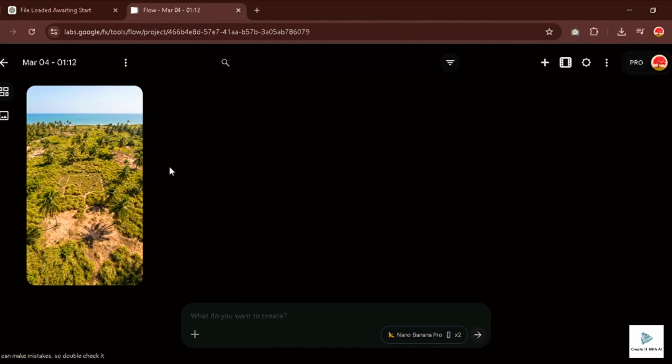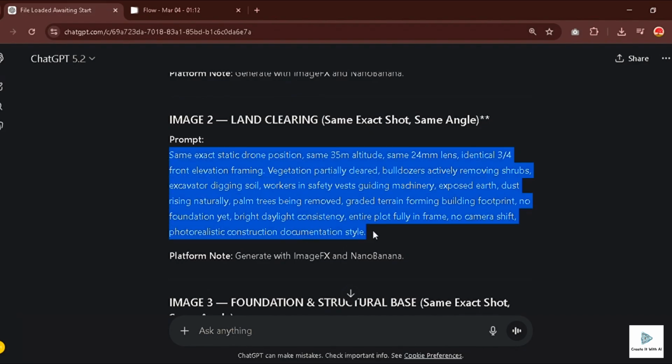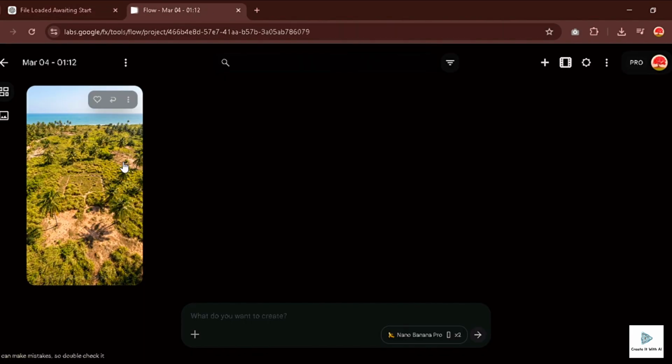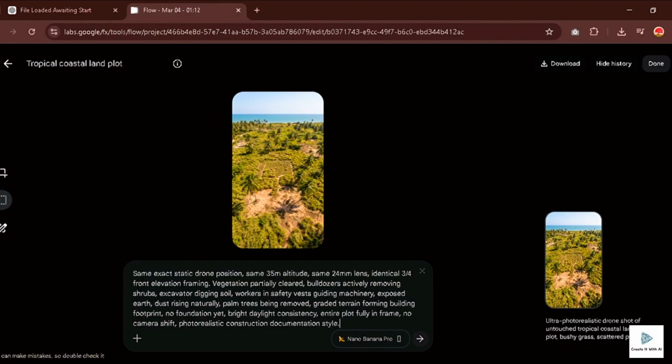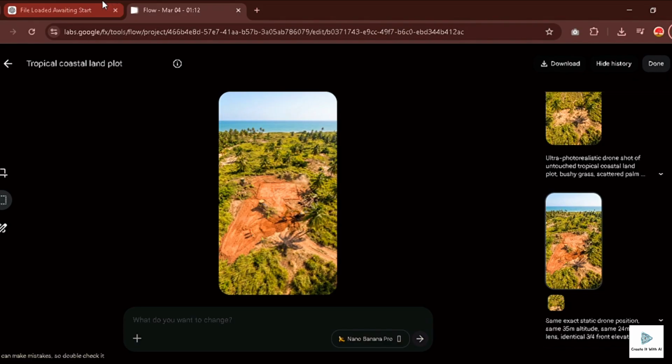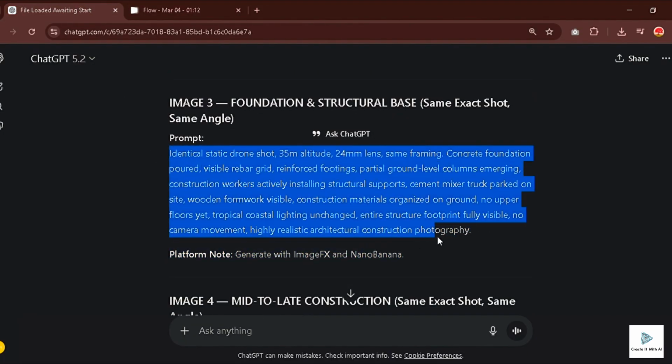Alright, here is where most people lose visual consistency. And it's subtle, so they never realize what broke. After you generate image 1, do not start a new project. Just click on the existing image and paste in the prompt for image 2. Generate. Then click again, paste the prompt for image 3. Repeat this method for all 6 images.